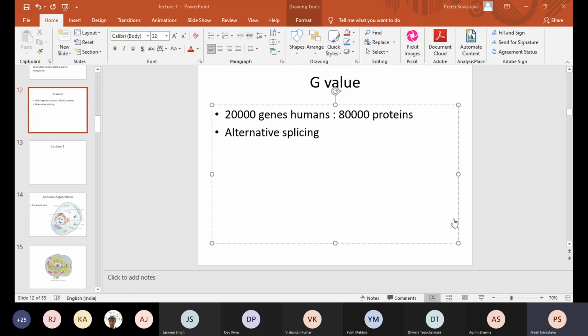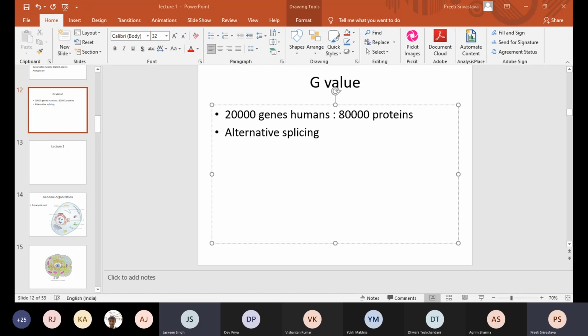Jaskin, tell me, what is C value paradox? Ma'am, organisms with similar complexity may have many different genes and vice versa. Not genes, genome sizes. C value is genome size.